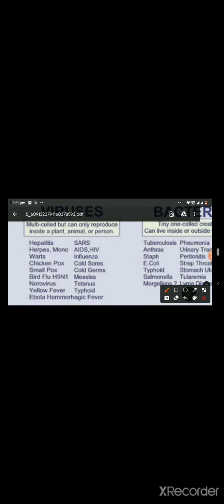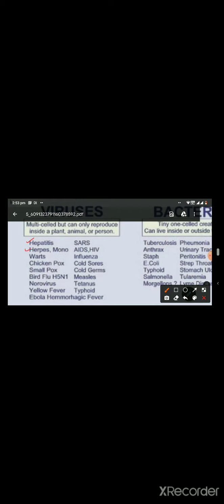So the first viral disease we'll be discussing is hepatitis. Hepatitis can be of many types. There are hepatitis A, B, C, D and E. Among them, hepatitis B and C have sexual transmission, and they also get transmitted through contaminated blood products. Whereas hepatitis A and E is transmitted through fecal-oral route. And hepatitis B is caused by hepadnavirus, which is a DNA virus, and the rest is caused by single-stranded RNA viruses. In all these diseases, the affected organ is liver.